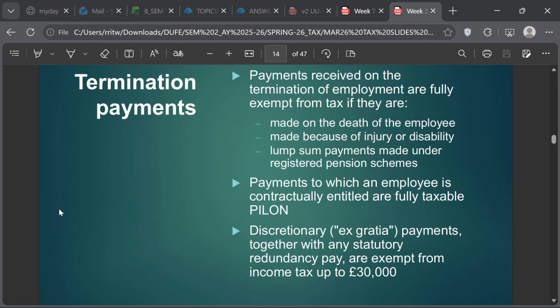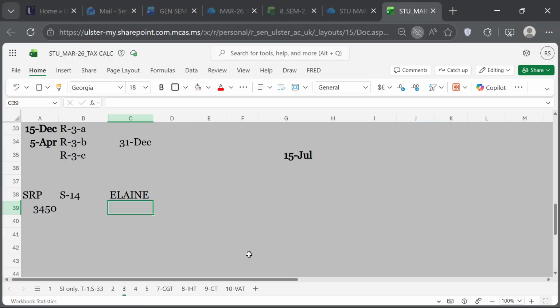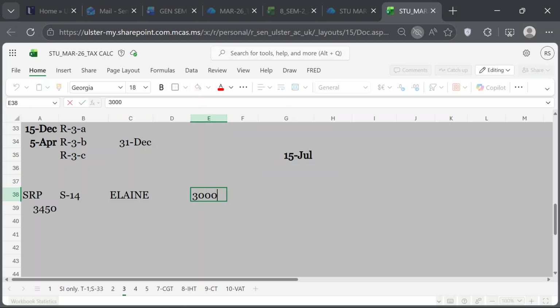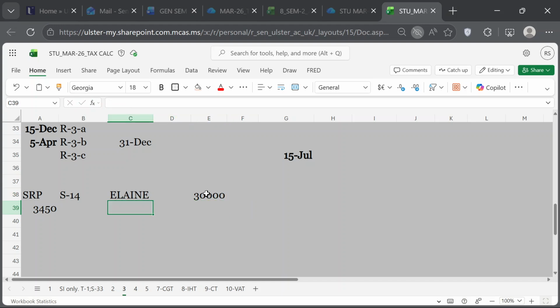Discretionary ex gratia payments together with SRP are exempt from income tax up to 30,000. So we got the limit of 30,000. Let's keep that, we are going to need that for our working. That's our SRP limit. Now she got 3450. What is the other information?